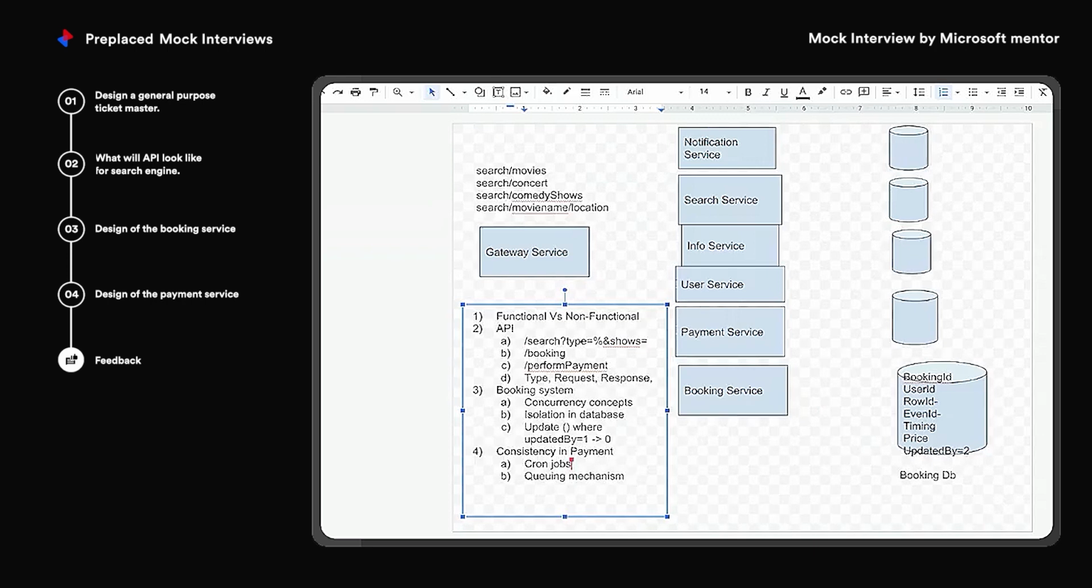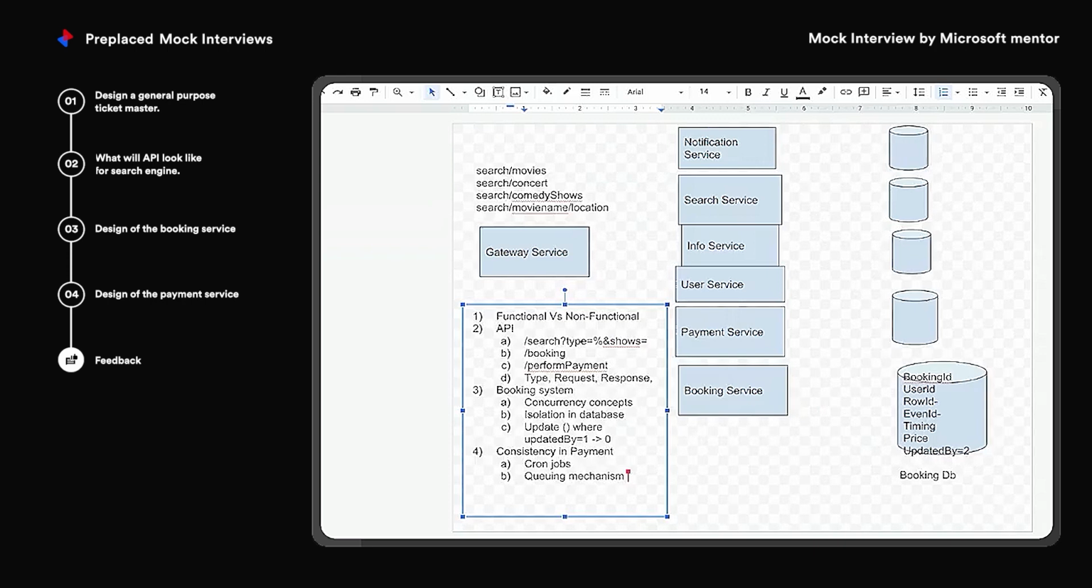Background running mechanism, yes, quick. Correct. Okay, that is one thing. The second thing is you can use a queuing mechanism. In a queuing mechanism, you are using asynchronous processing. You are updating the status of the booking service asynchronously by using a distributed log.